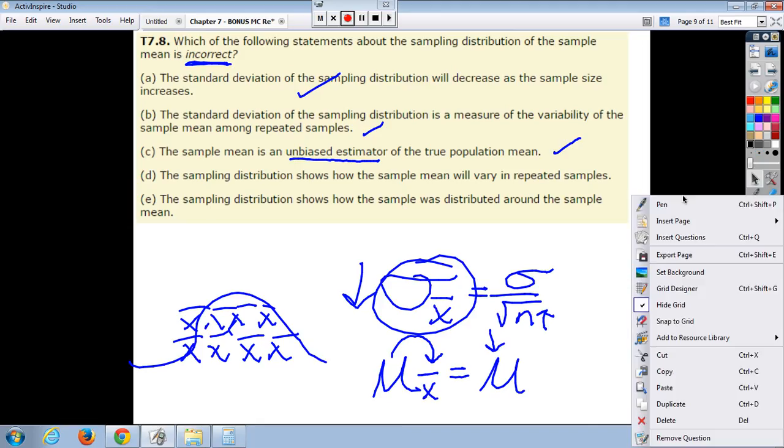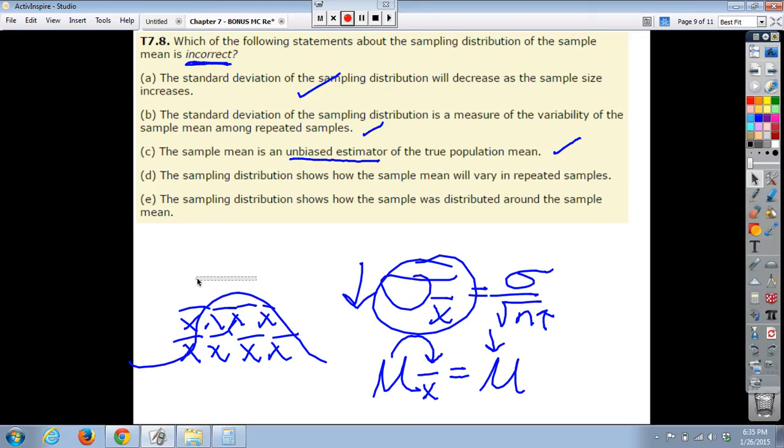D, the sampling distribution shows how the sample mean will vary in repeated samples. And that's true. That basically goes back to our picture here. The sampling distribution does show how all our sample means in this case will vary in repeated samplings. We're not always going to get the same sample mean for every random sample we take. So this is true, which means E has got to be our answer.